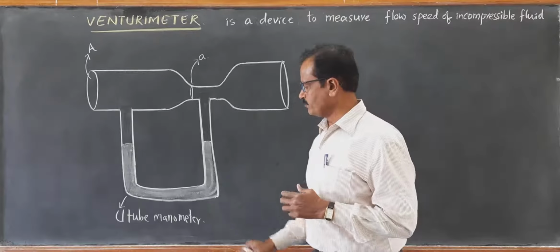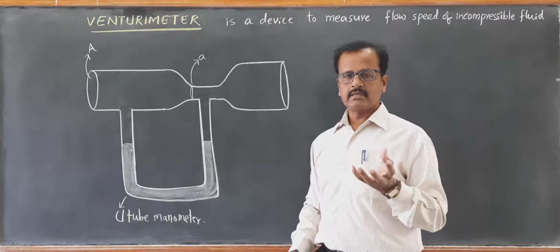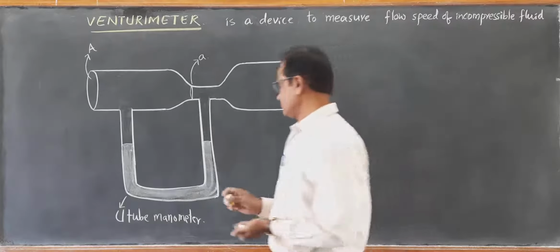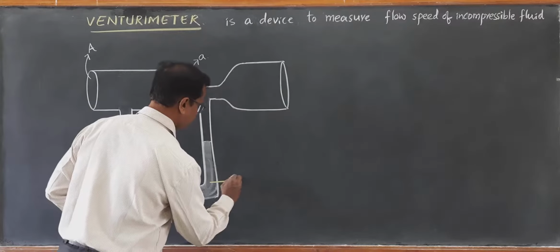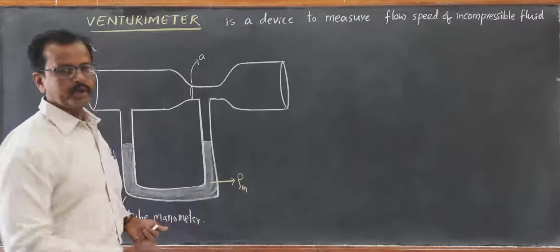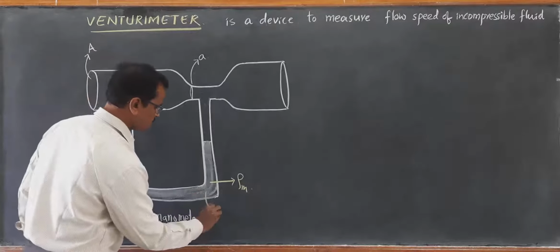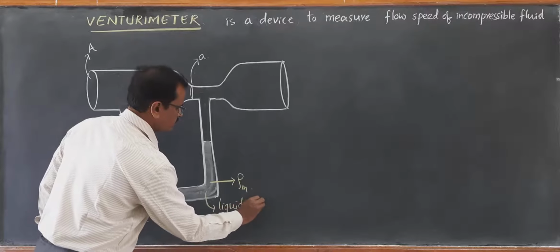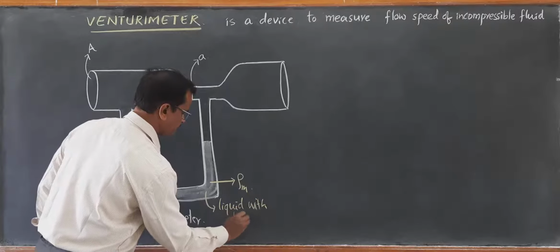This U-tube manometer is filled with a liquid of high density like mercury, Hg. Let the density of this liquid be rho m.